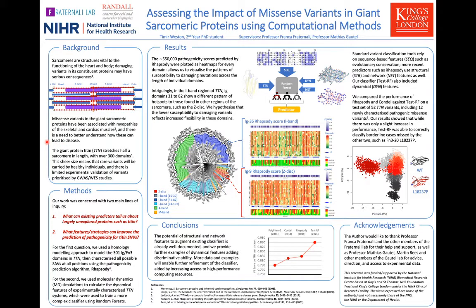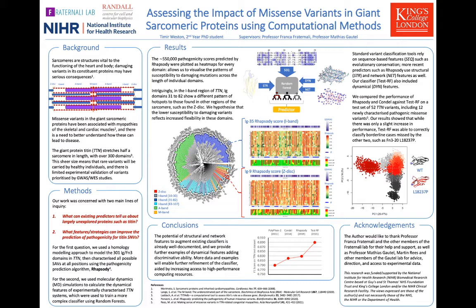However, it is notoriously hard to determine which variants will be damaging in these proteins for several reasons. First, myopathies are complex conditions affected by other non-genetic factors such as diet, age, and so on. Moreover, these proteins are extremely large. The full isoform of titin, for example, is over 300 domains in length, or 36,000 amino acids. This means that not only is it impossible to experimentally characterize all possible consequences of mutation, it also means that healthy individuals will also carry rare variants, complicating variant prioritization.